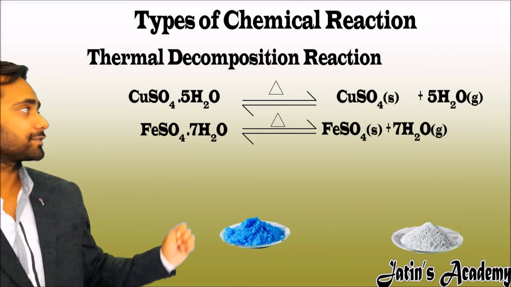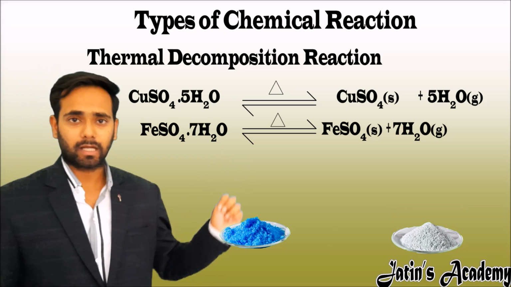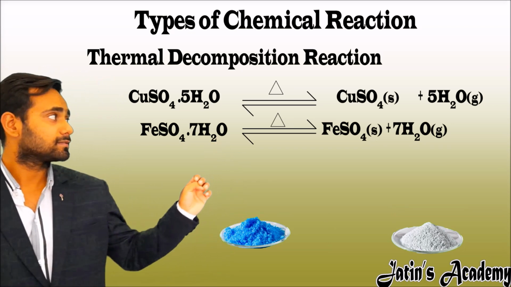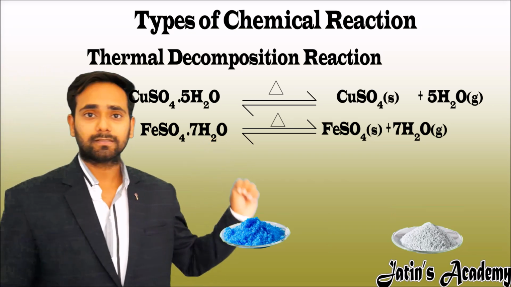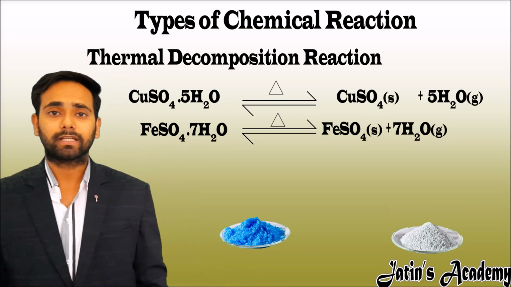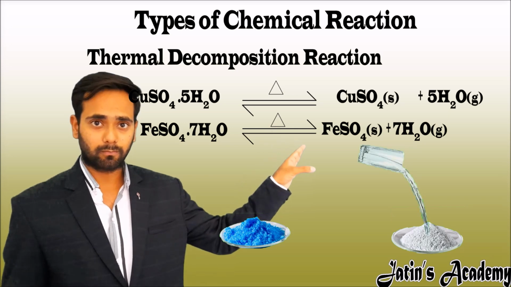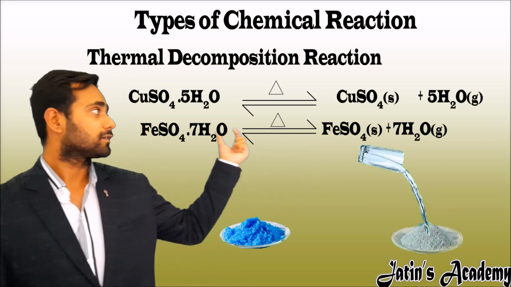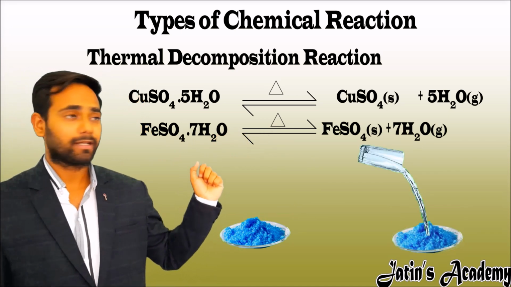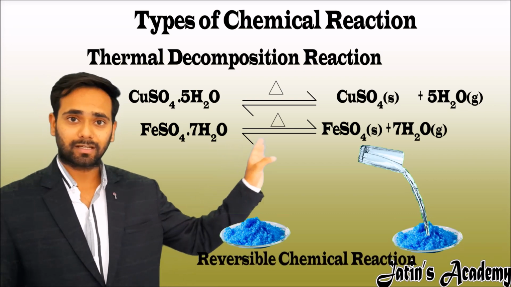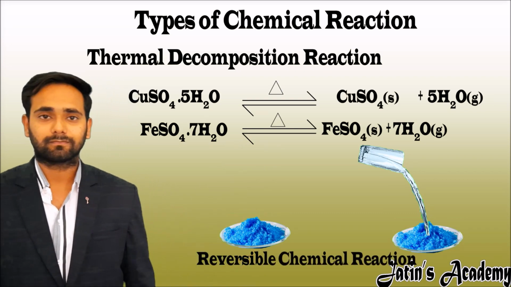In both these reactions, you can see a different type of arrow. What type is this? These reactions are reversible chemical reactions. What is the meaning of this? On the product side, if we add water molecules, we get the reactant back. It means these reactions are reversible in nature.